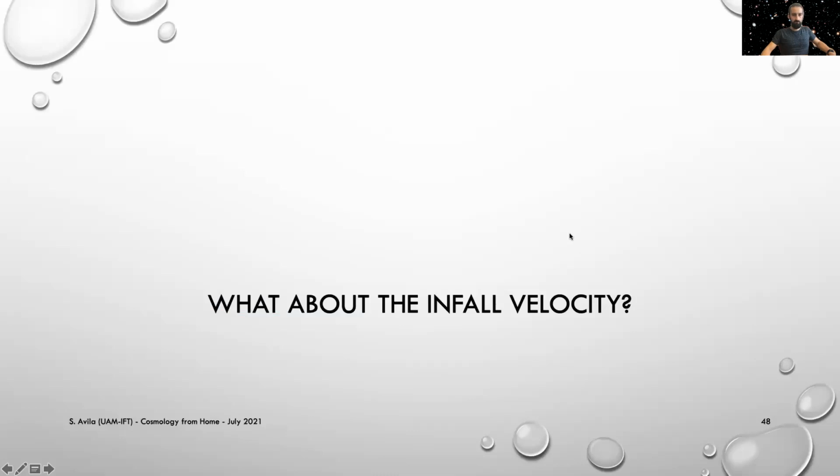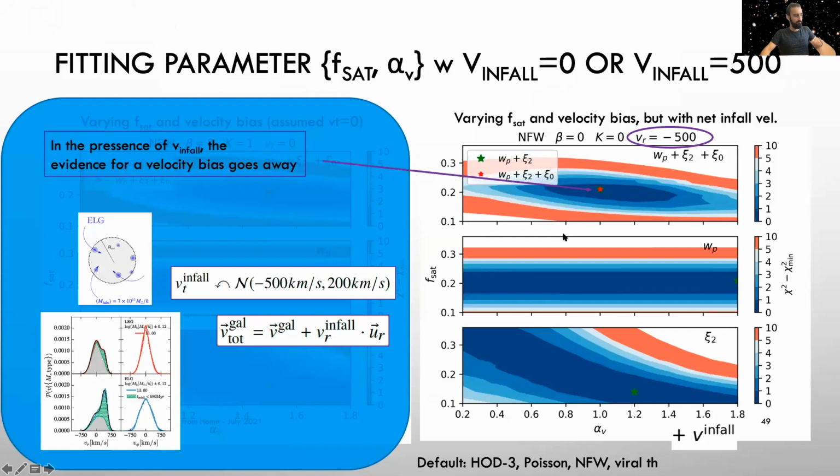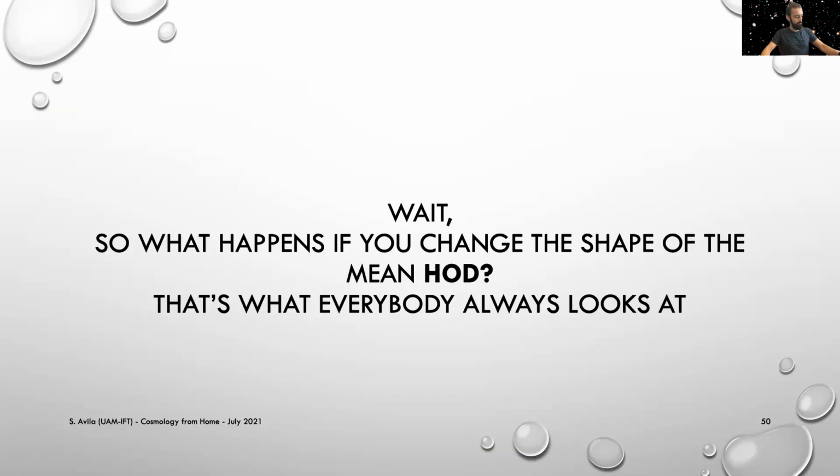Now, if you remember, we were also modeling an infall velocity that hasn't been included so far. If we include it, basically what we find is a shift in the alpha parameter, the velocity bias. So in this case, the evidence for the velocity bias goes away as we recover the fiducial value of 1. So we recover the standard dispersion. But of course, this infall velocity is also adding something equivalent from the clustering point of view to that dispersion. In the literature, most people, when fitting HODs, only fit the shape of the occupation function. So we'll look at that now.